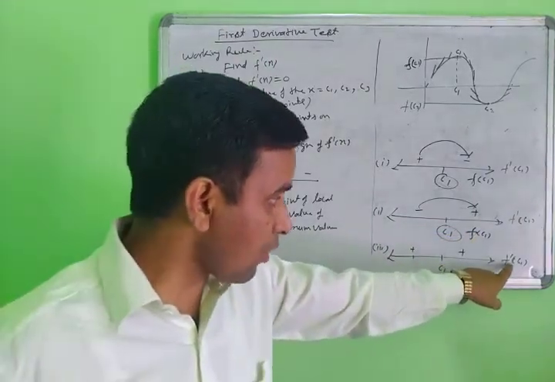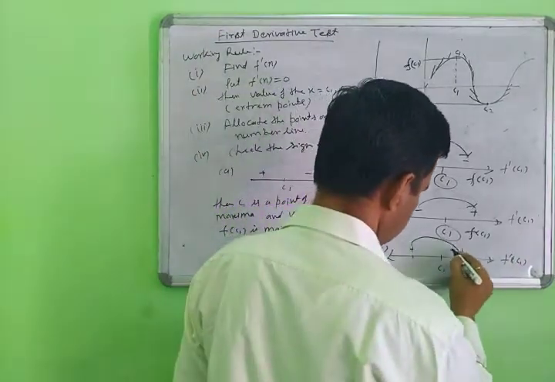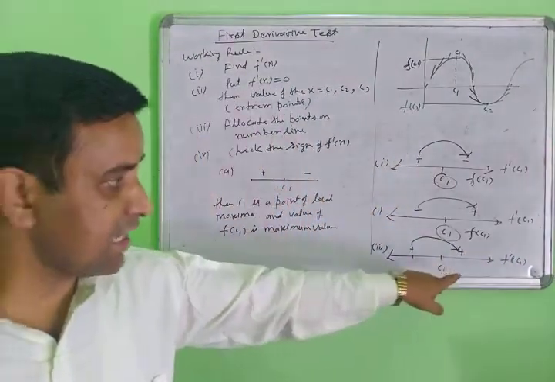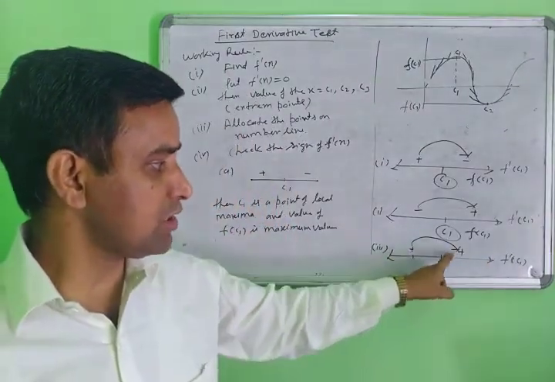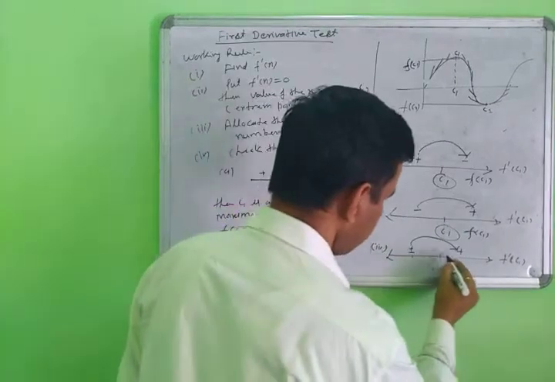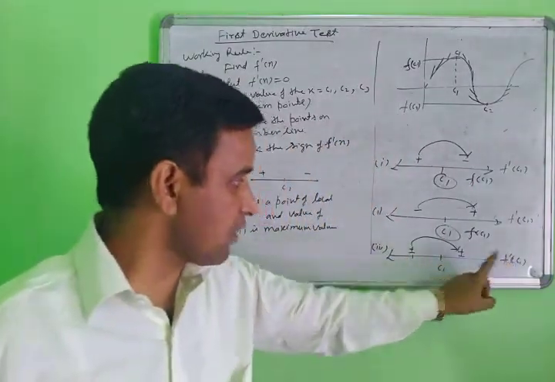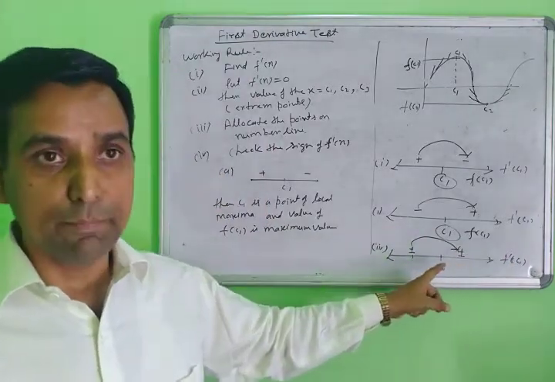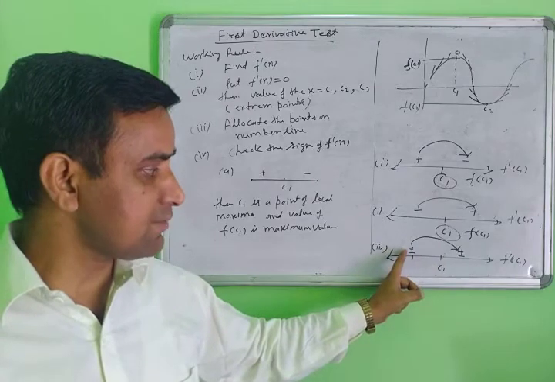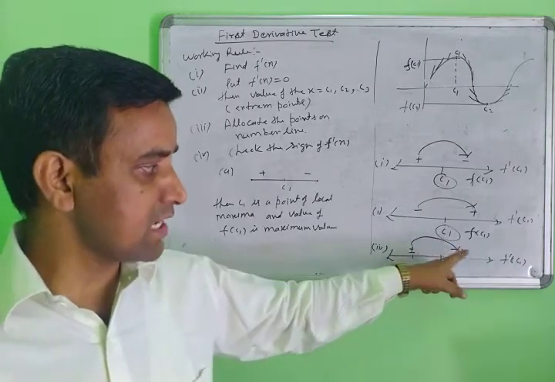Now, when the sign of f dash c is not changed, if the sign of f dash c1 goes from plus to plus, any positive to positive, otherwise negative to negative. Suppose the sign of f dash c1 is not changed: the left side is positive and the right side is positive also, or the left side is negative and the right side is negative also.